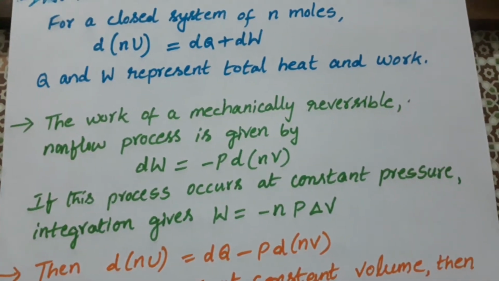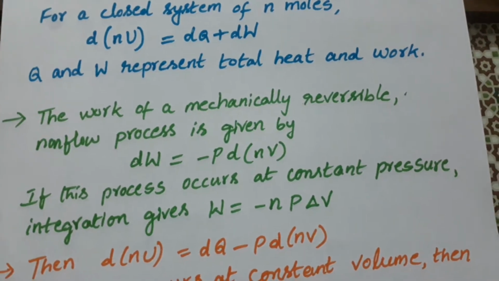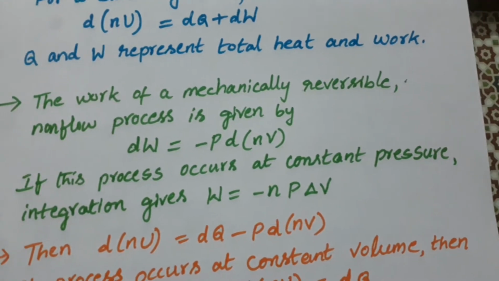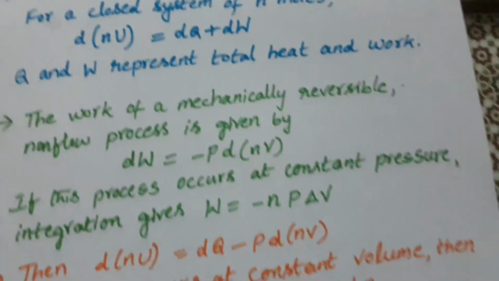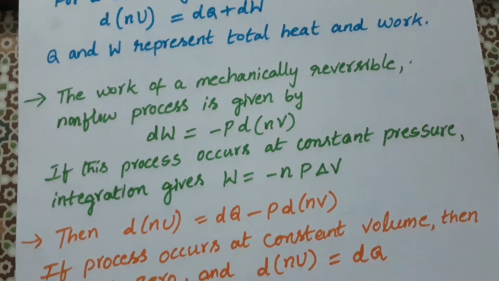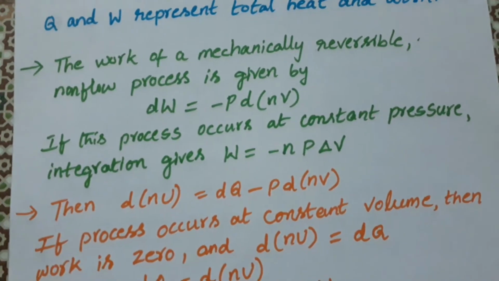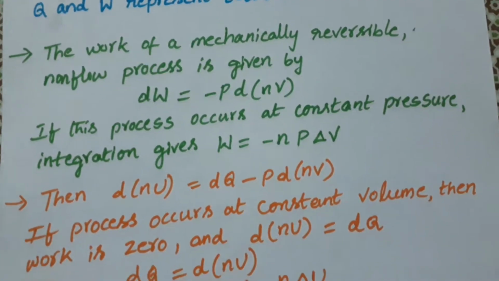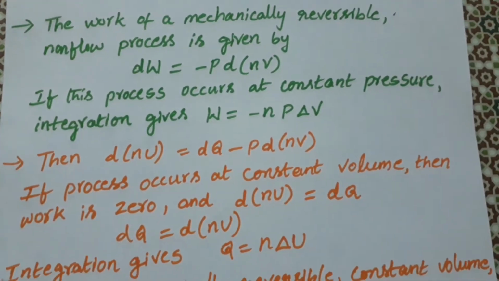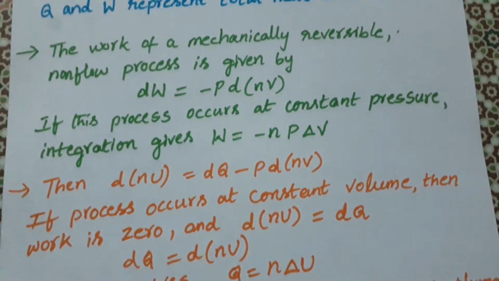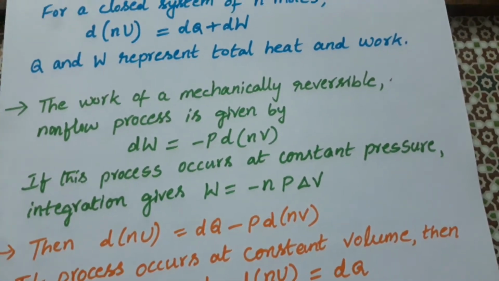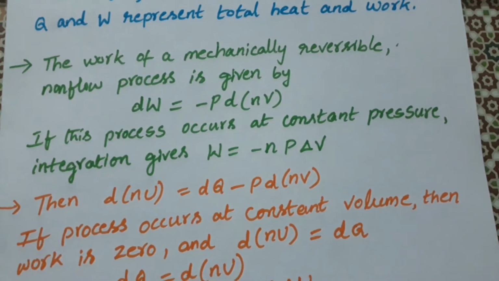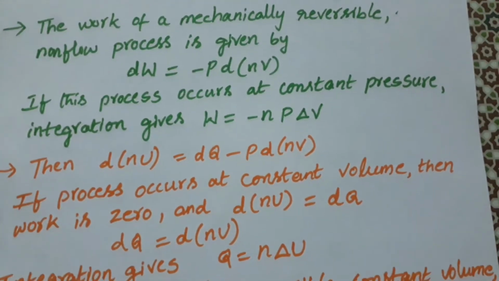Here the work of a mechanically reversible non-flow process is given by dW is equal to minus P d(nV). If this process occurs at constant pressure, then the integration of this equation gives W equal to minus nPΔV. Then we consider another equation, that is d(nU) is equal to dQ plus dW. We substitute this W in that equation, then d(nU) becomes equal to dQ minus P d(nV).